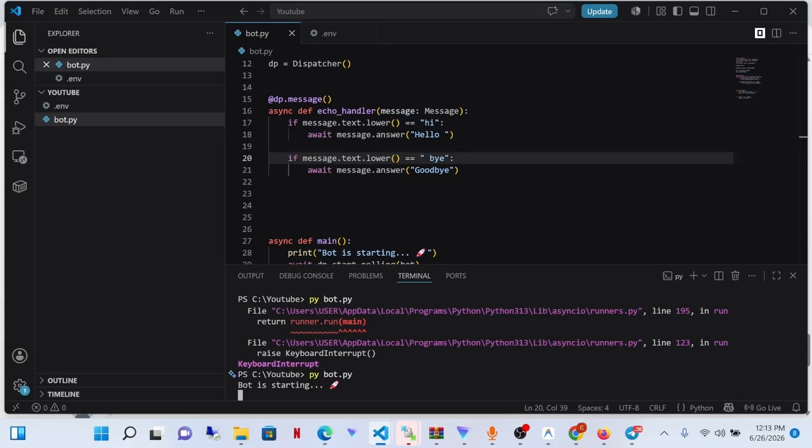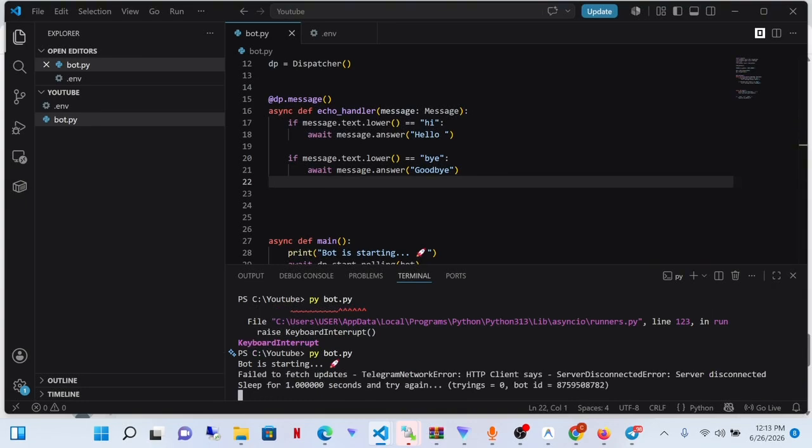It didn't say goodbye, and let me explain why it did not say goodbye. Python needs you to be very accurate. You can see there's a space here. That's why it did not say goodbye. So let's delete that space and rerun it again. It should work this time. I'll delete this space. There should not be any space here. So let me Control S to save it and restart the bot.